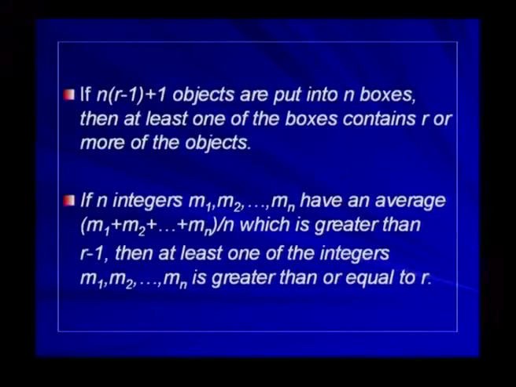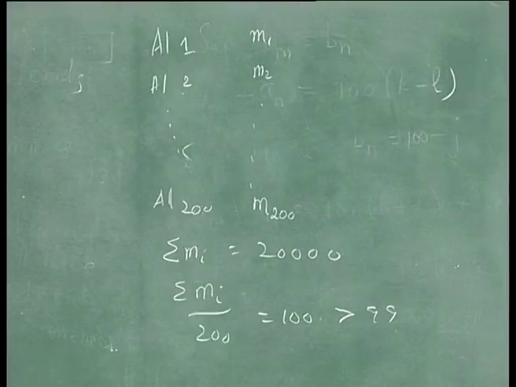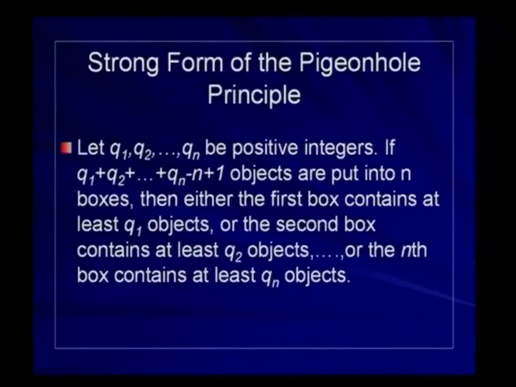So, let us recall the pigeonhole principle and the different versions again, which can be used to solve problems like this. The idea is very simple, but each problem, when you tackle it, you have to think in a different manner for the solution. The simple form is this: n plus 1 objects are put into n boxes, then at least one box contains 2 or more of the objects. The stronger form is like this: let q1, q2, ..., qn be positive integers.